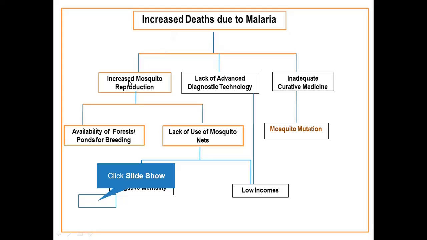So, number 1, we think increased mosquito reproduction spreads the malaria parasite. If the reproduction is so high, we think it also increases death. The second reason which might contribute to this is the lack of advanced diagnostic technology. And the third reason that might contribute to increased deaths due to malaria might be inadequate curative medicine. Now, these are intermediate causes of the increased deaths due to malaria.